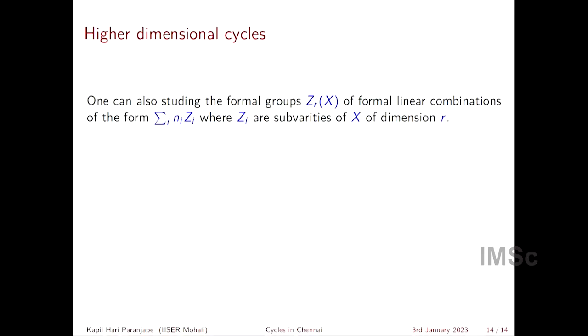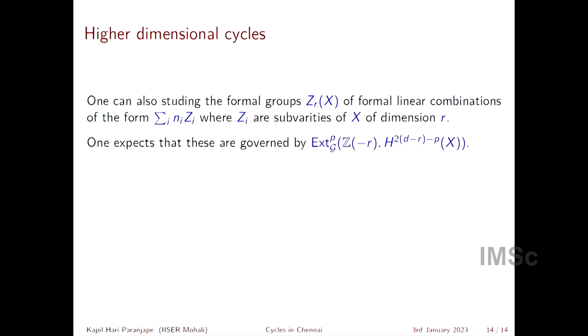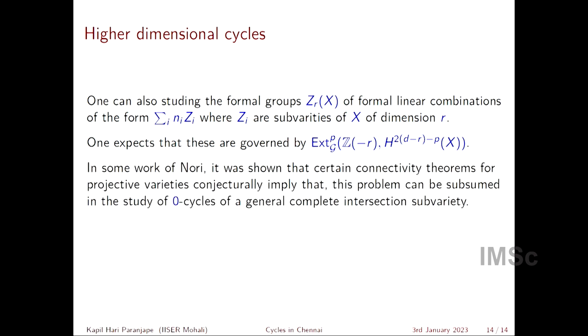Instead of studying points, you can take formal linear combinations of subvarieties and ask the same question. But one of the interesting things is that there's a famous paper of Nori called, I think, Hodge theoretic connectivity, in which it is essentially shown, again based on conjectures, that you can reduce the problem from higher dimensional subvarieties to zero dimensional varieties. And since Srinivas is in the audience, I must say that he was the one who always told me how important zero cycles are. And this theorem underlines this aspect.